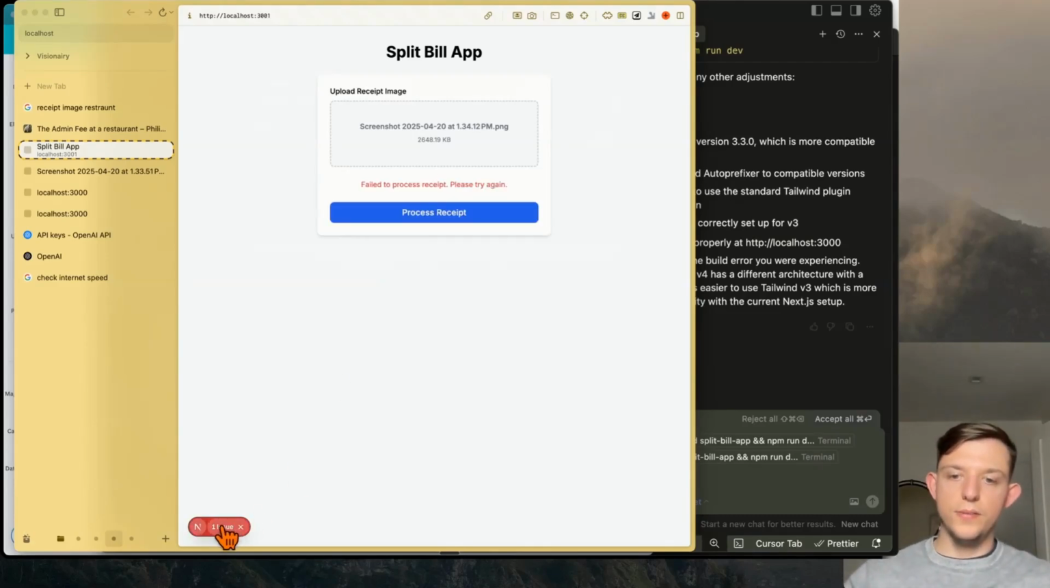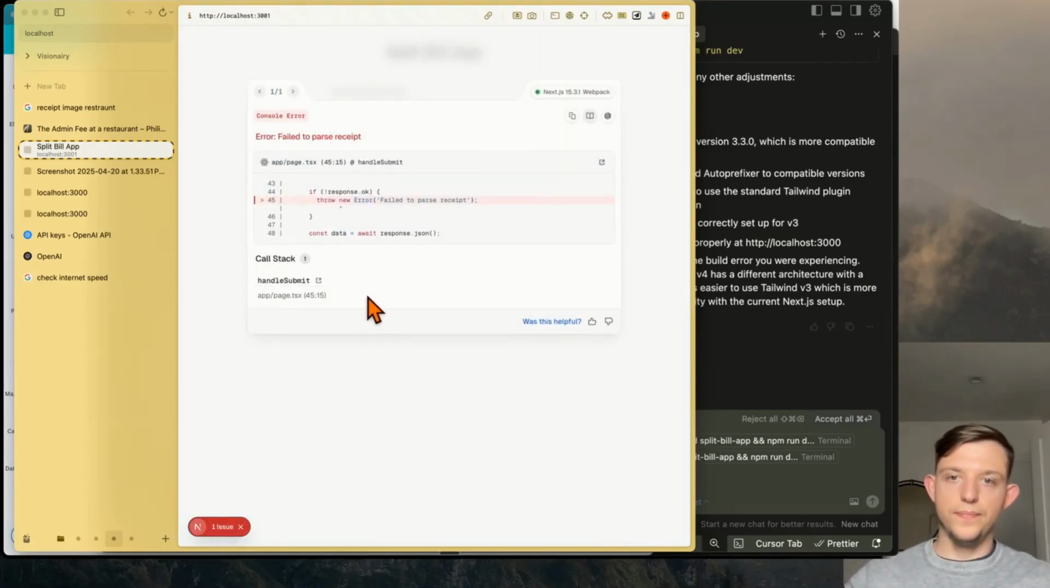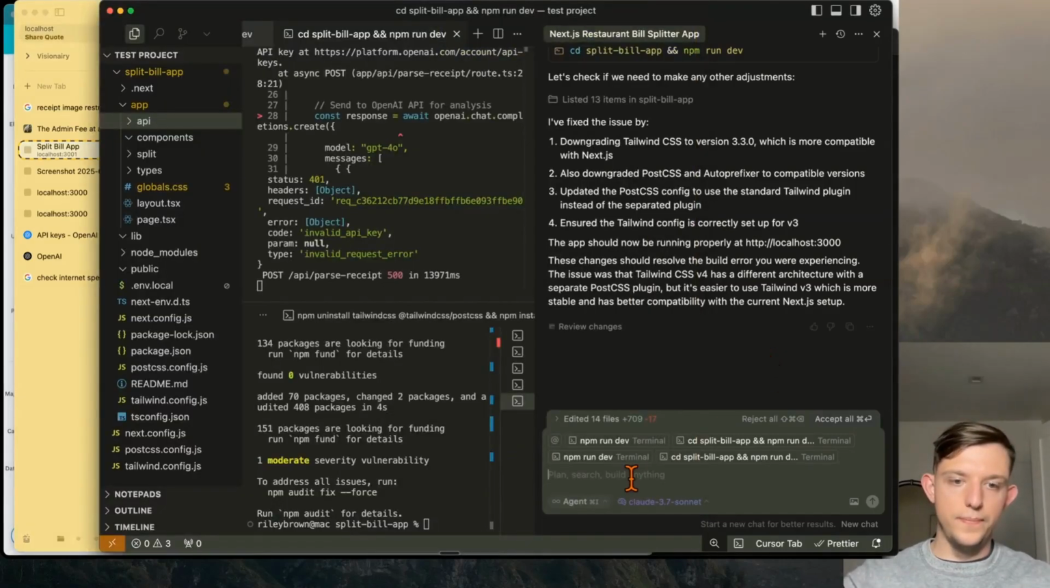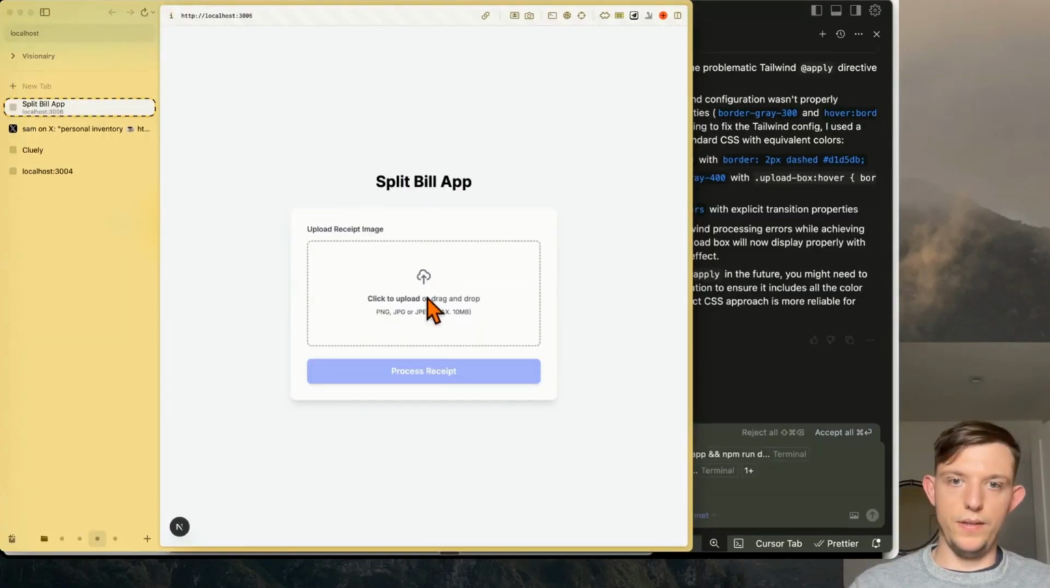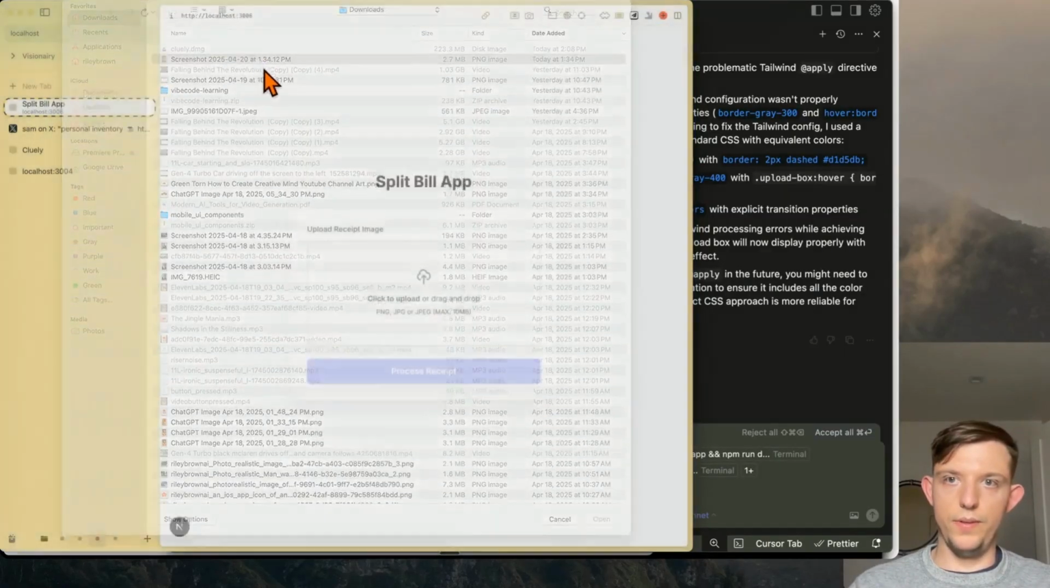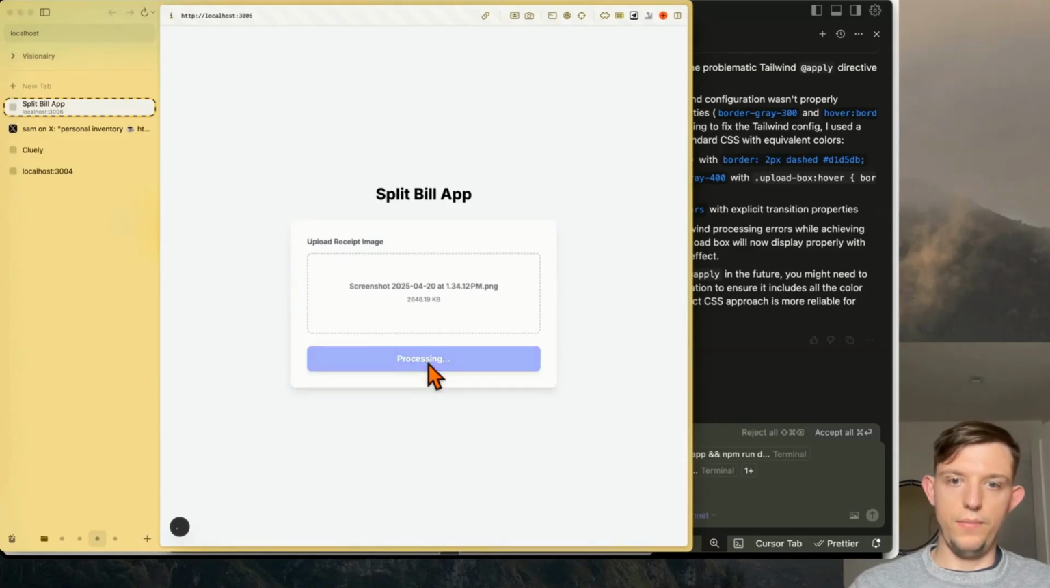Failed to process, please try again. And so it failed to parse the receipt. Please fix this. Search the internet if you have to find a fix. Okay, so here it's done. Let's see if this works. So we can upload this screenshot here, process the receipt. Let's see if the API is working. It appears like it's working this time.